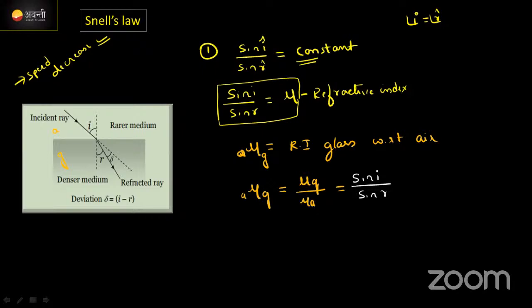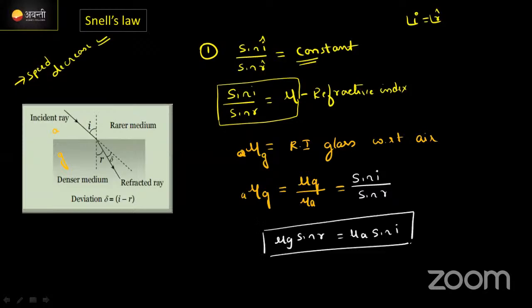Clear है ना ये बात? We can write like this also, or else you cross multiply this one. If you cross multiply, you will get mu G sine R is equal to mu A sine I. This is also called Snell's law. We call this one Snell's law.